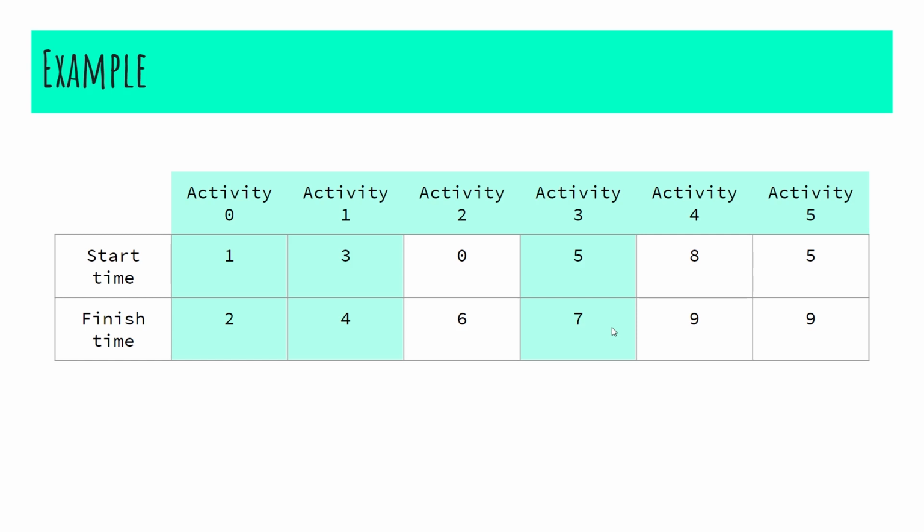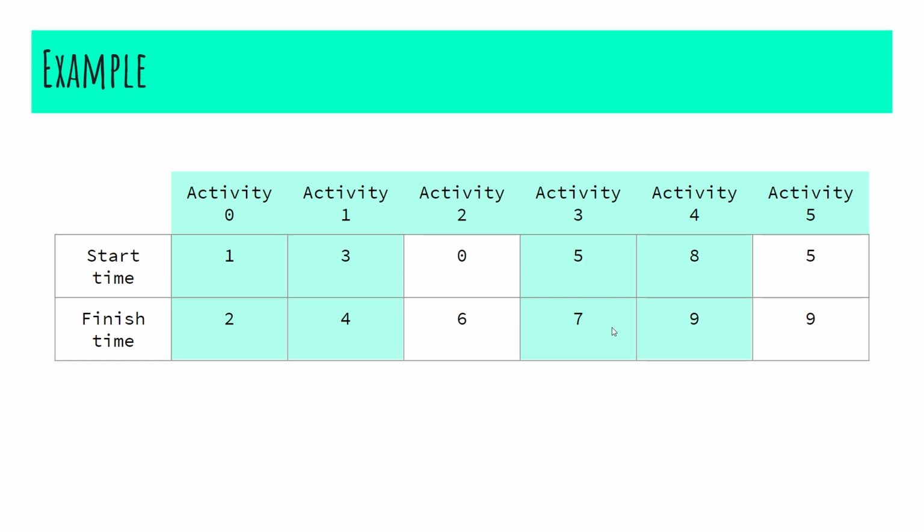Before we proceed, the next activity that we pick must obviously start at a time greater than or equal to 7, so that we can perform all the activities without any time conflict. Since activity 4 fulfills our constraint, we can pick activity 4 as well.